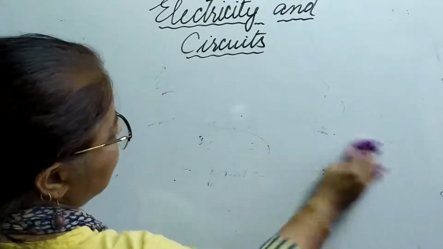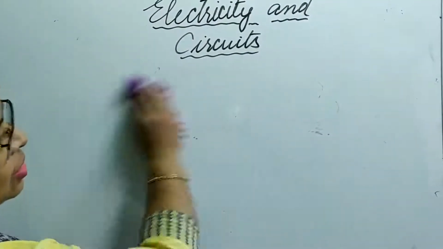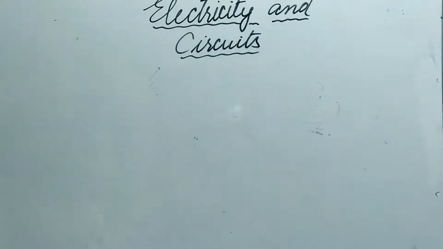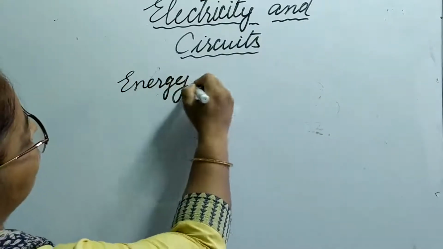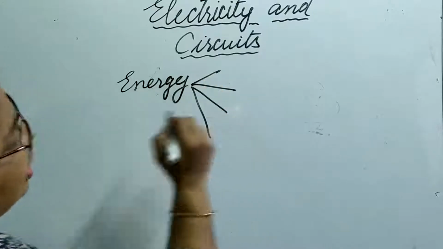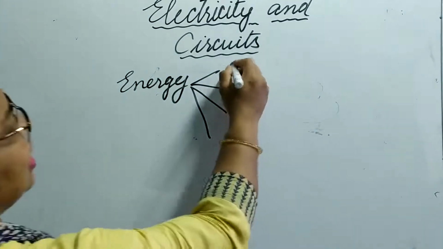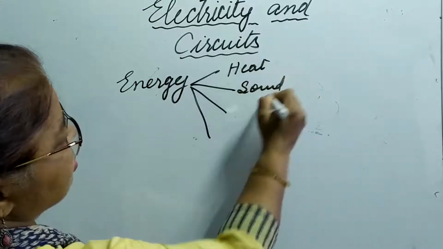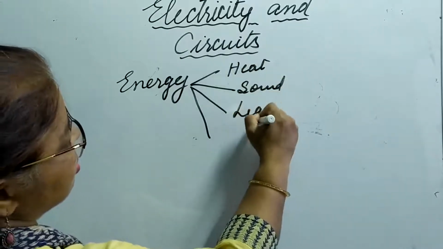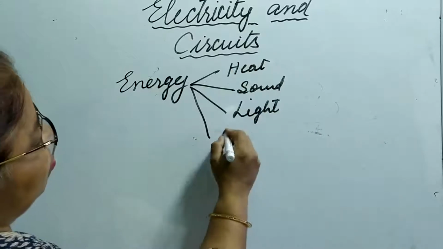Now, after this, let us see what are the different types of energy. Energy can be of different types. Let us see what are the types. Heat energy, sound energy, light energy, wind energy.